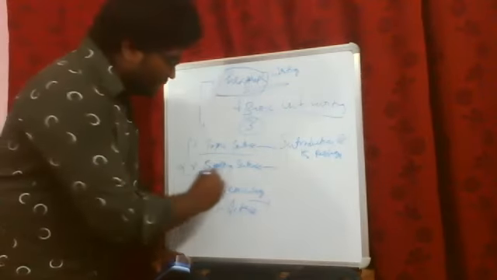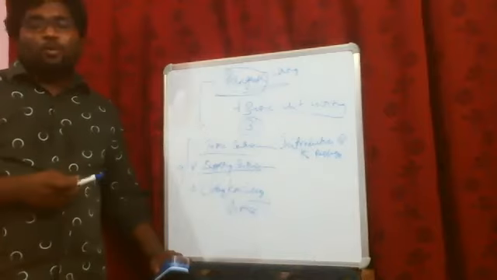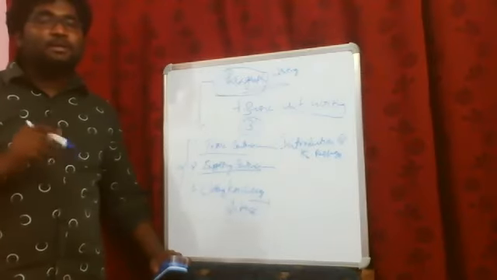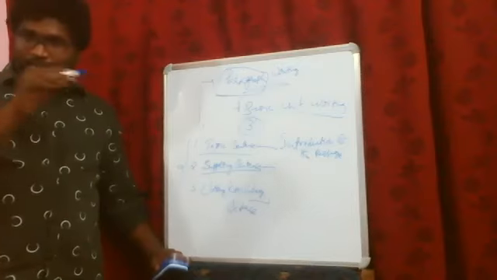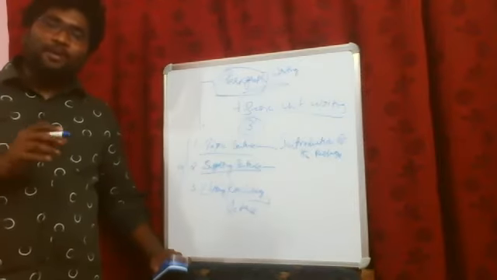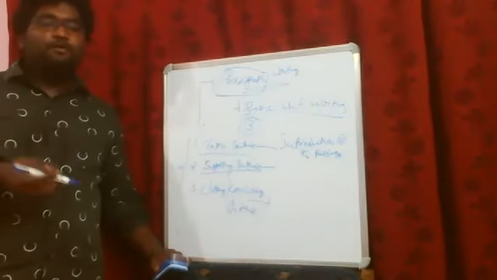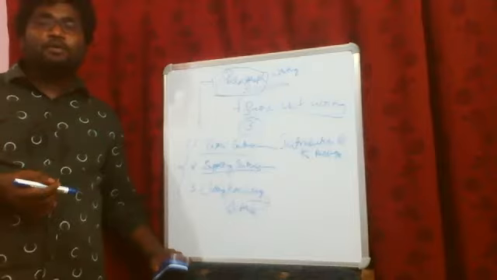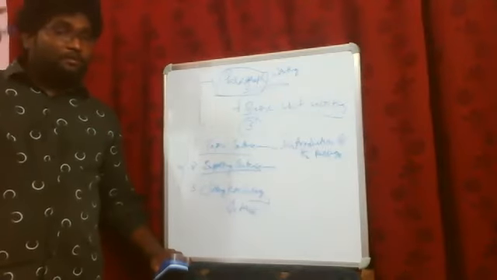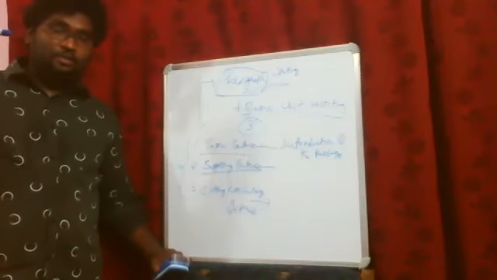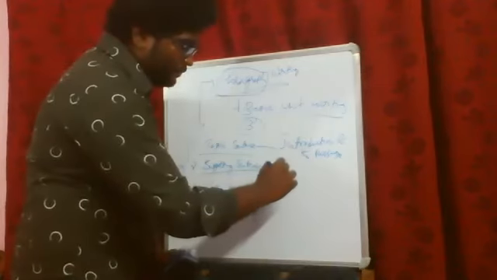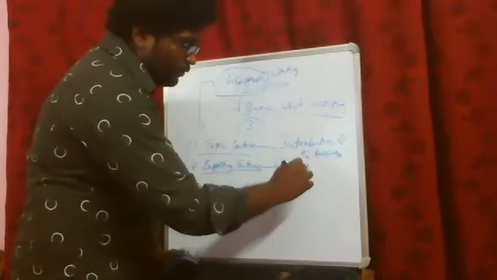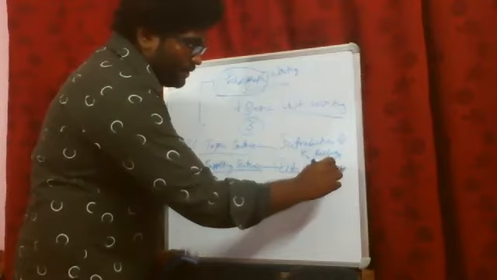And the second one is the supporting sentence. What is this supporting sentence? The supporting sentence makes up the body. It creates the whole body of that paragraph. In order to develop the main idea, to develop your thought, you are supposed to produce details of facts.